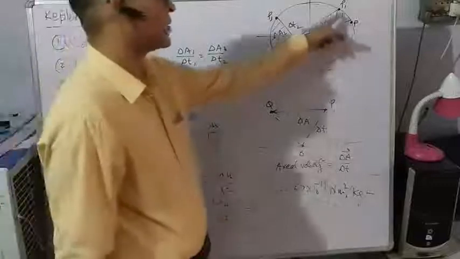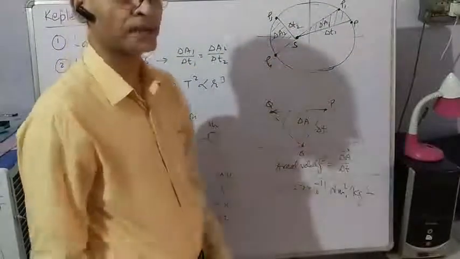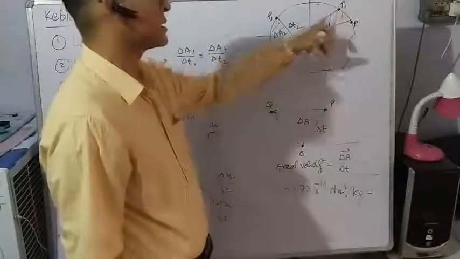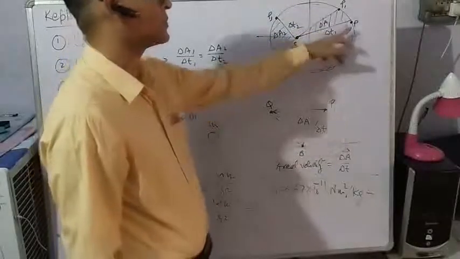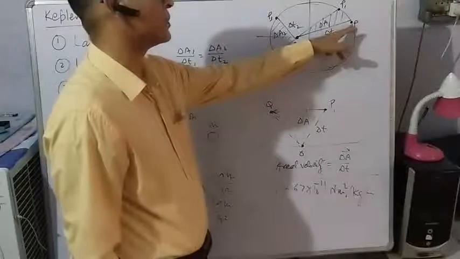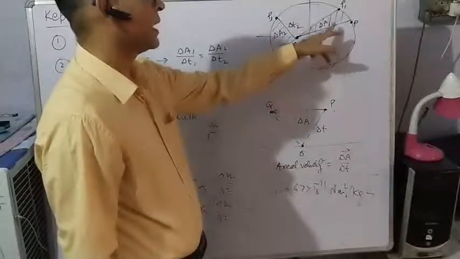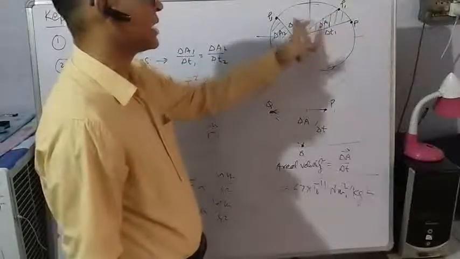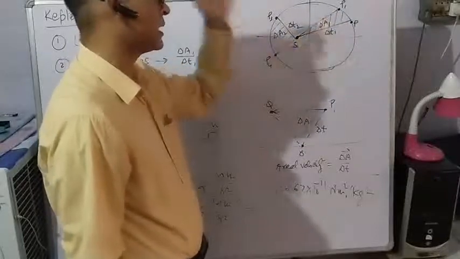So planets are revolving around the sun and the sun is located at a fixed point. So planets are sweeping some area with the sun. Let us suppose the planet moves from point P to P1 in time delta T1 and the area swept is delta A1. So aerial speed between these two points will be delta A1 upon delta T1.